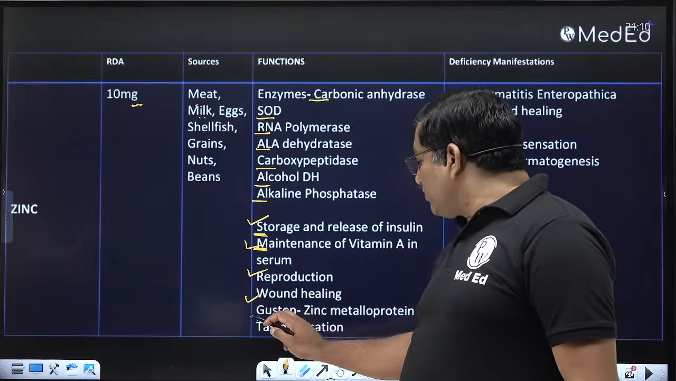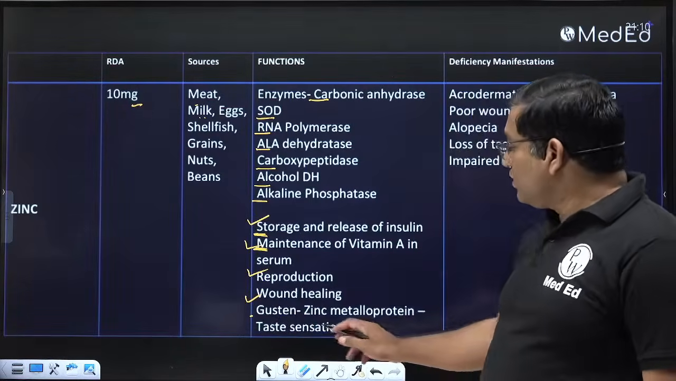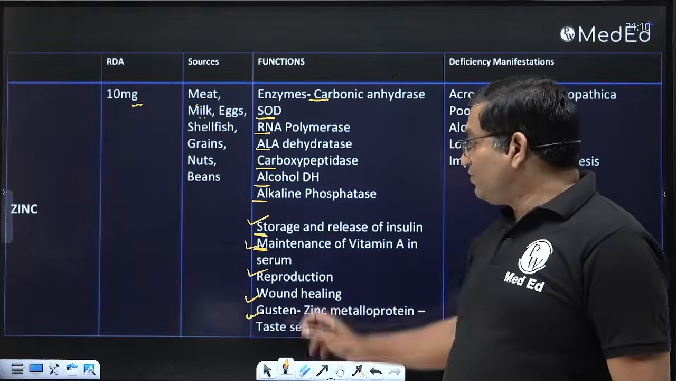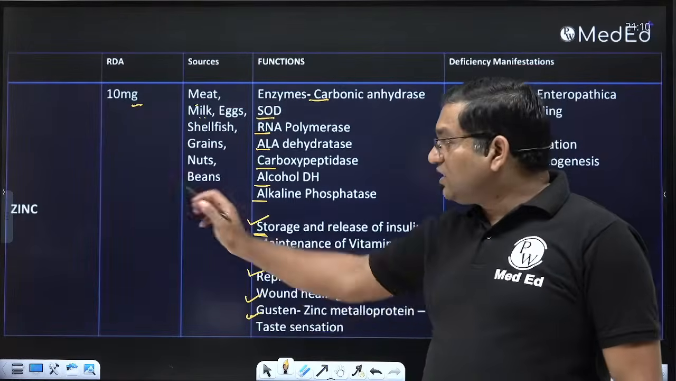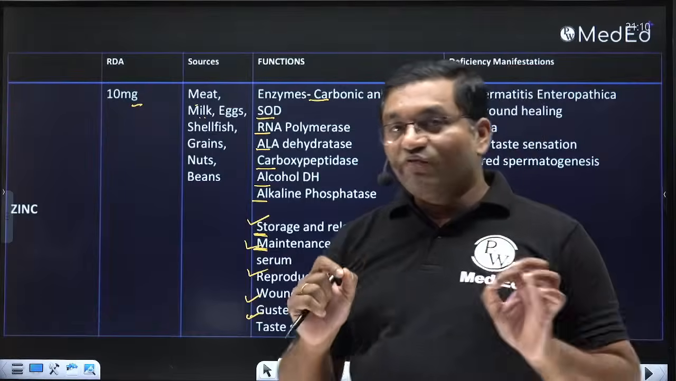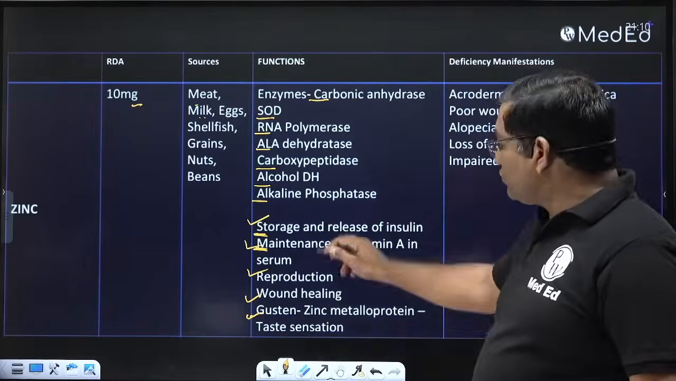And gustin is a zinc metalloprotein which is important for taste sensation. So these are the important roles of zinc. Zinc is an important short note, a very important short note. These are the functions of zinc.